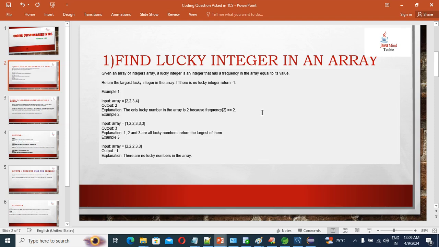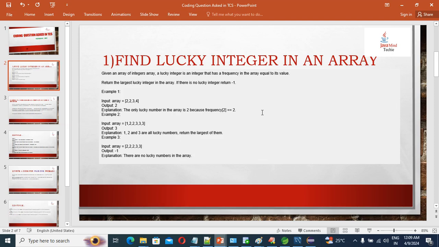So guys, first question you may see on my screen: find lucky integer in an array. How are you going to find the lucky integer? Might be you heard this for the first time, or you have seen this type of question for the first time, but this type of question is asked frequently in interviews, guys. Not only in TCS, in any company you may be asked. So do you know how to write the program for lucky integer? At that time the interviewer will explain what a lucky integer is and what output they expect, right?